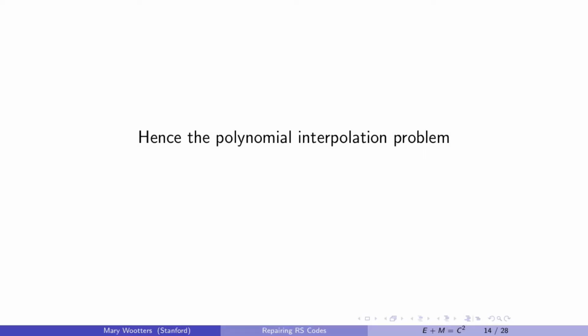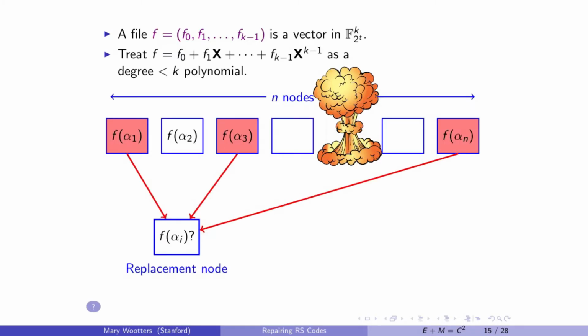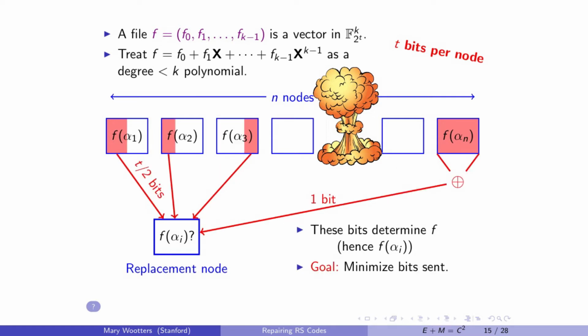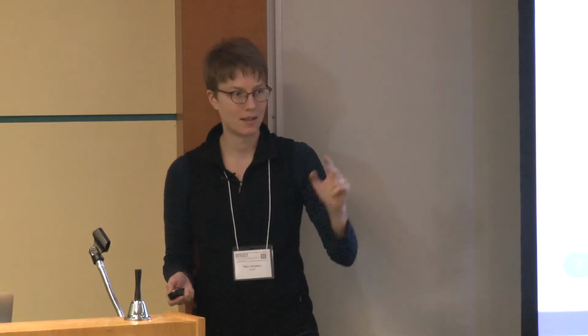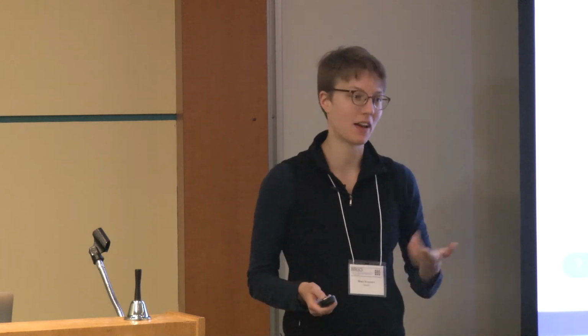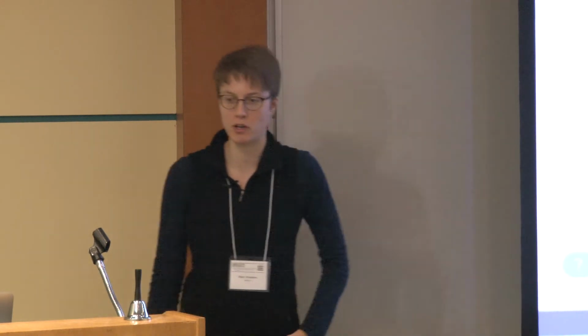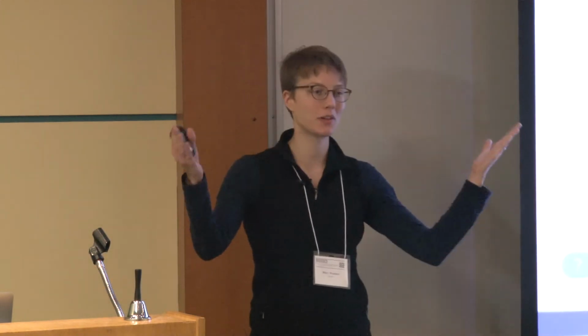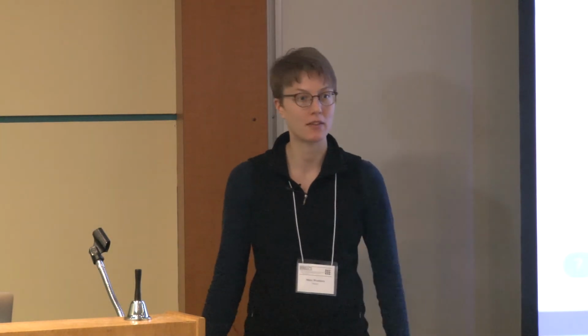And so this leads to the polynomial interpolation problem that I showed you before. I have the setup I had before where I was contacting k different nodes, downloading all of the contents from all of them. Remember, there are t bits per node. My field has size 2 to the t. So instead of saying that the cost of this scheme is k nodes, I'm going to say the cost of this scheme is k times t bits. And I'm going to ask, can I do better by minimizing the number of bits sent? This is exactly that polynomial interpolation problem that we saw at the beginning. But you are allowed to query more than k nodes. Yes, and in fact you must. You're allowed to query more than k nodes, and you hope that somehow by querying more but downloading less, then on net you can benefit.